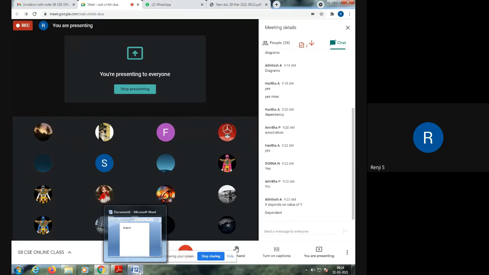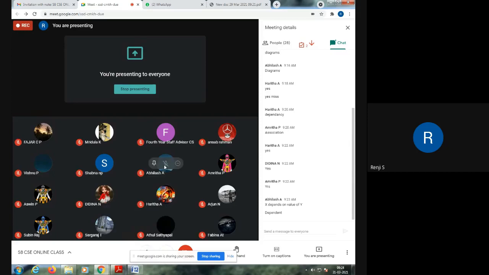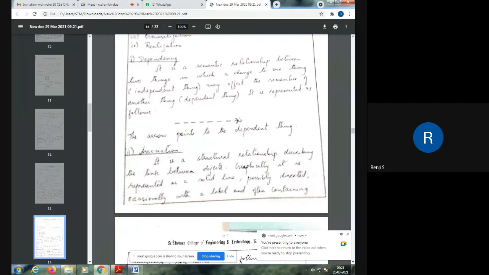So to show the relationship between such variables, we use the dependency relationship and we write x, y on either side and draw this dependency relationship. When you draw the relationship, the arrow will point to the dependent thing. So the dependent thing is x, and on the other side you will have y. x is dependent on y. So the arrow points to the dependent thing. That is what is meant by dependency relation: when the value of one changes, the value of the other thing also changes.